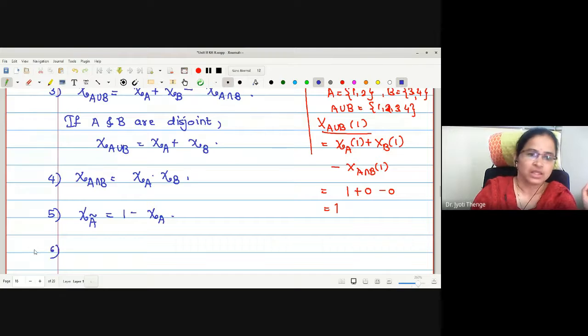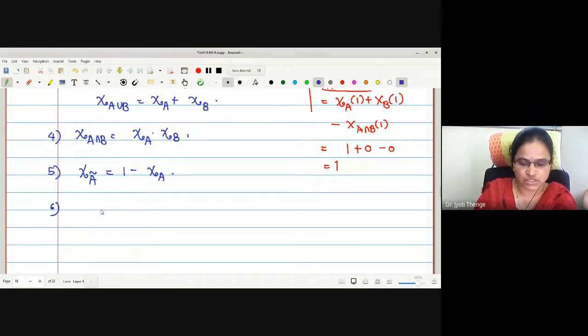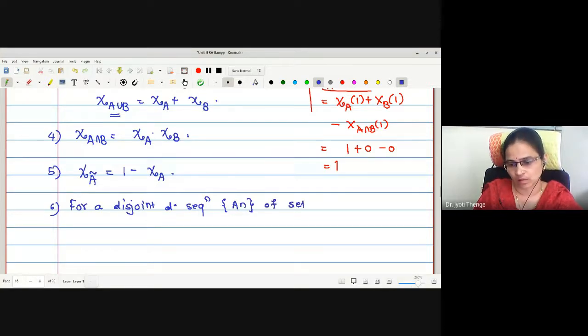Okay. Last line, right? For a disjoint sequence. Whatever we have written for the union of two sets, now we will write it for a disjoint sequence. For a disjoint sequence A_n of sets, what will be the characteristic of the union of A_n?